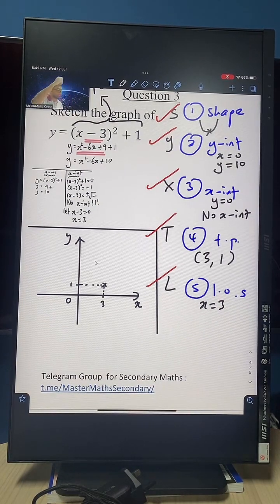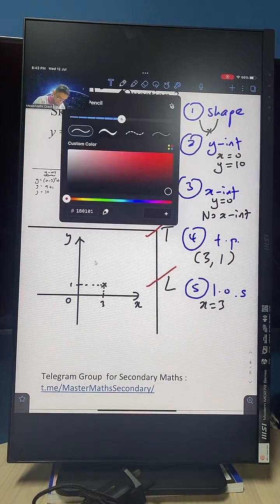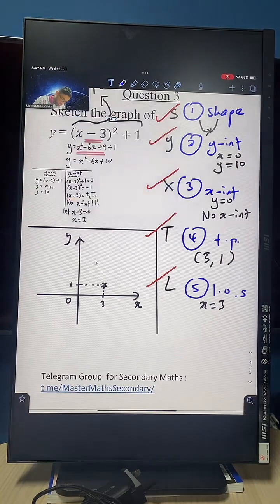Okay, that's where the graph turns. Again, it's a minimum point. So from there, you can draw your quadratic graph. Okay, guys, so you just draw like that. Go upwards.